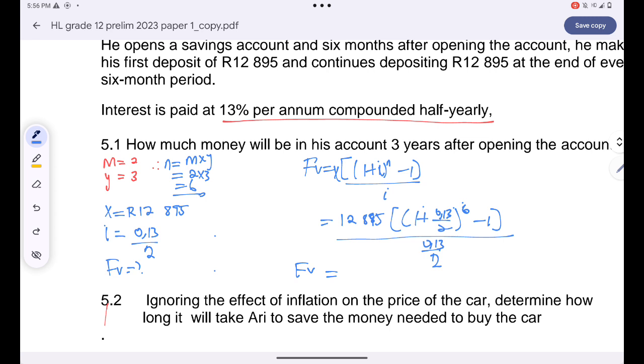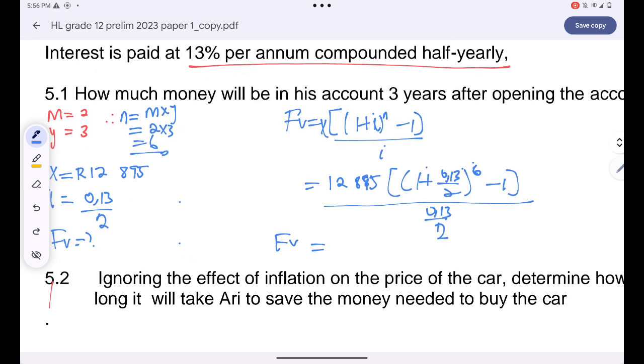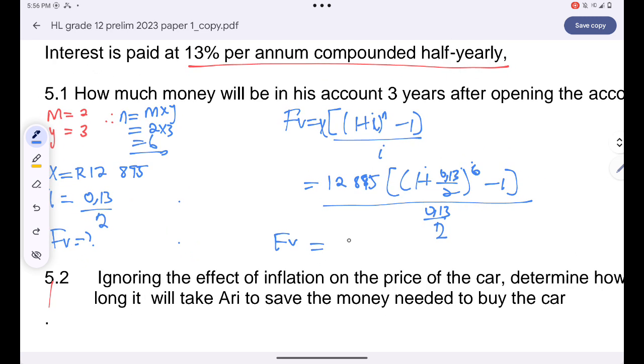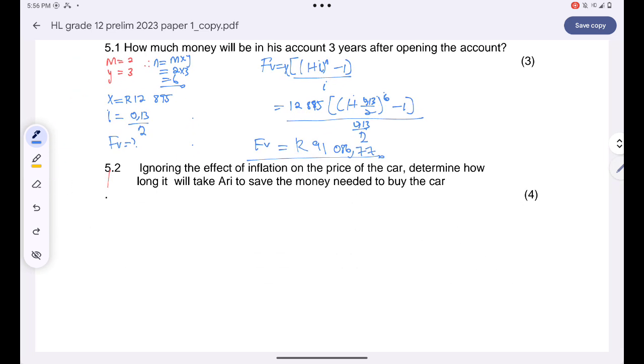So at the end of the 3rd year, guys, on his account will be an amount of 91,086 rands 77 cents. Okay, ignoring the effects of inflation on the price of the car, determine how long it will take Ari to save the money needed to buy the car.